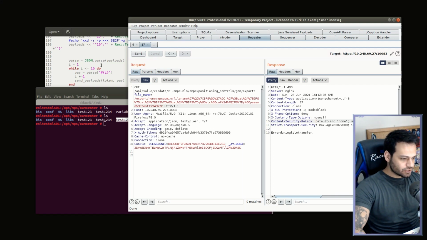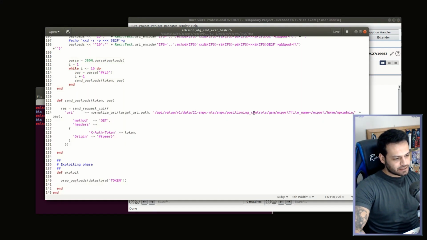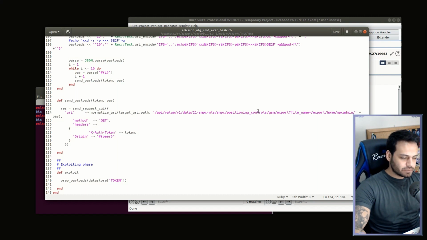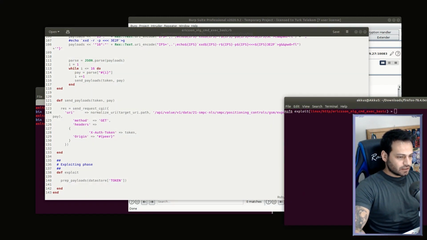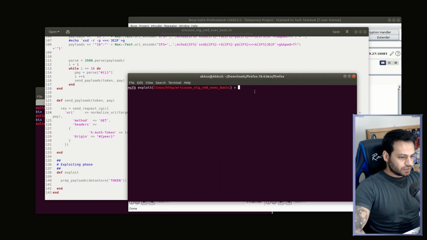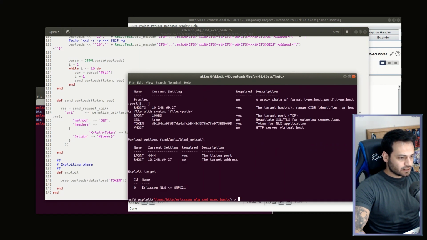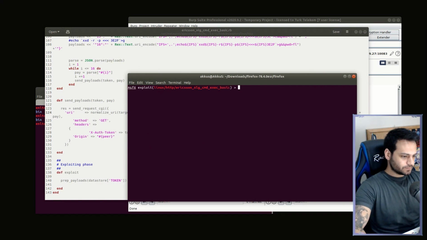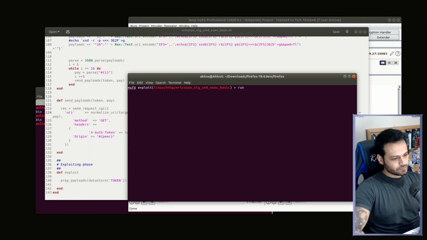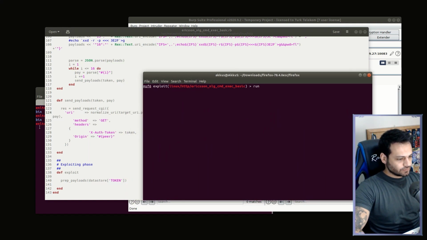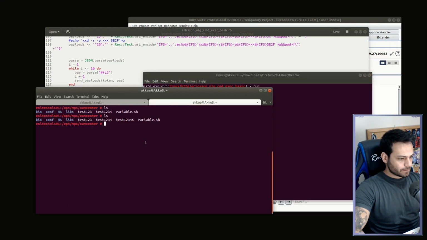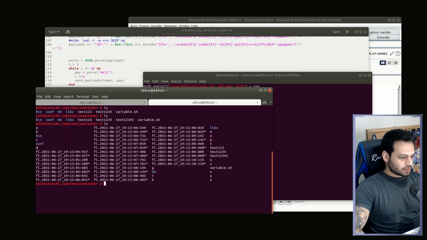Now it's time to run a basic exploit and check what happens on the server, guys. I already have Metasploit in here. I set all information to our exploit. Let's run. And let's check what's going on the server.